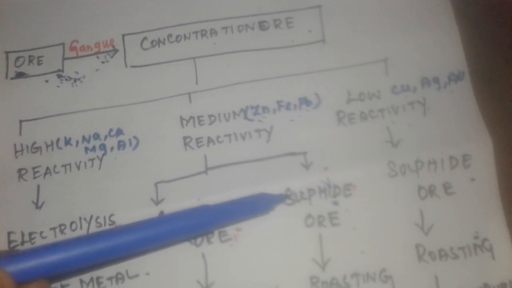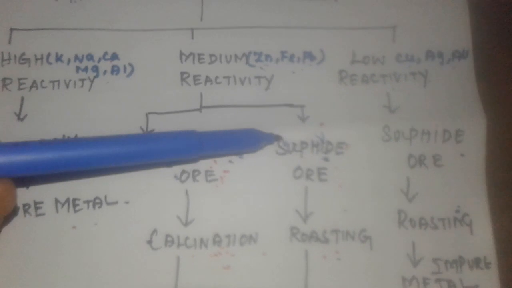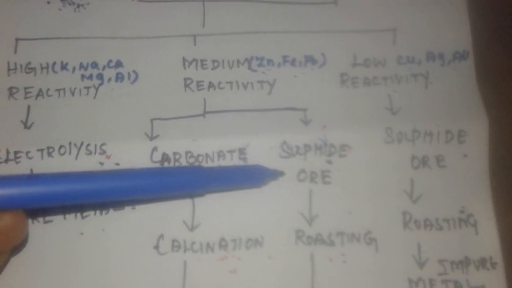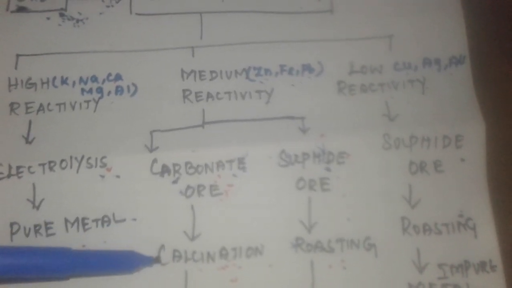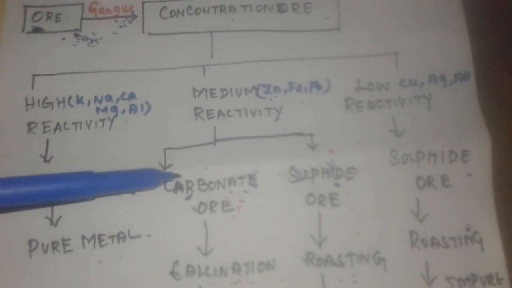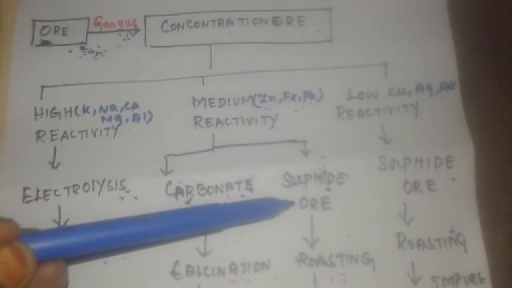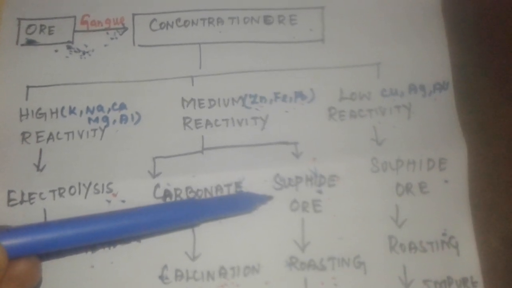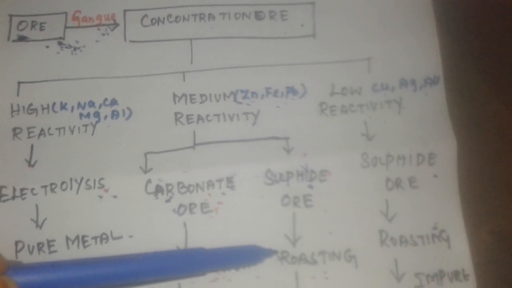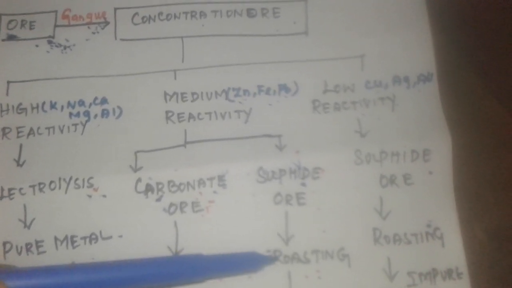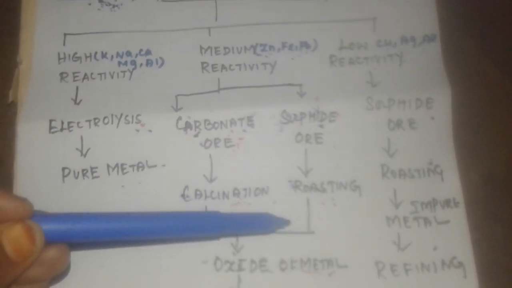If a medium reactive metal exists in the form of sulfide ore, it undergoes the roasting process. You cannot apply the calcination process here. Calcination we apply only for carbonate ore. If we get a sulfide ore, we undergo the roasting process. Roasting is also a heating process, but with excess supply of air. If you give excess supply of air over the sulfide ore, it is converted into oxides.